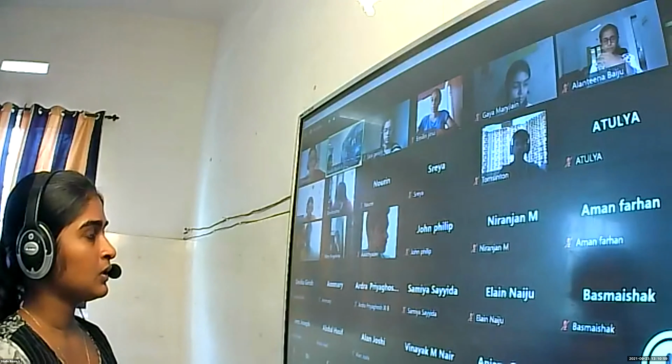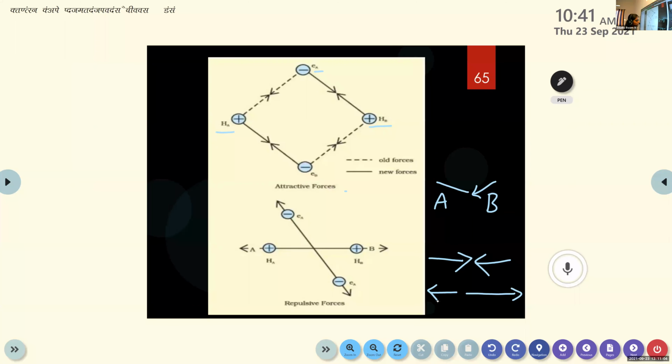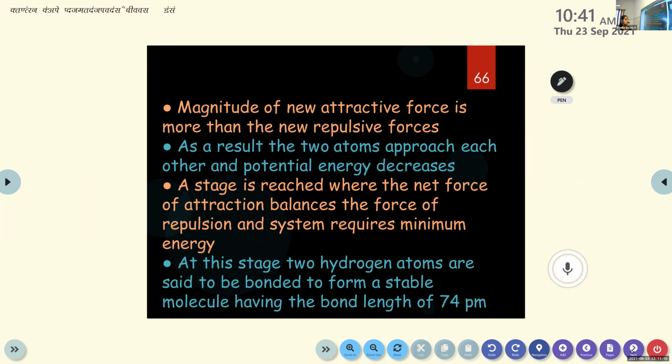Clear? Then we check how this bond formation takes place. Two opposite forces are acting on the two atoms. I told you there will be attractive force and repulsive force, in opposite action. Attractive forces bring them together, and repulsive forces separate them. Finally, a stage will be reached when the magnitude of the net attractive force is more than the net repulsive force.